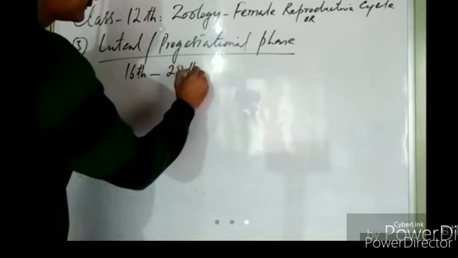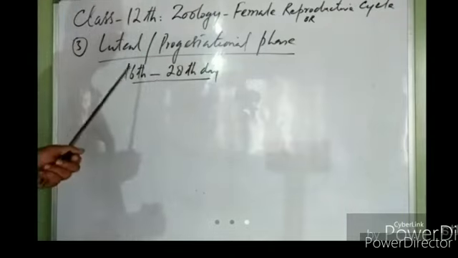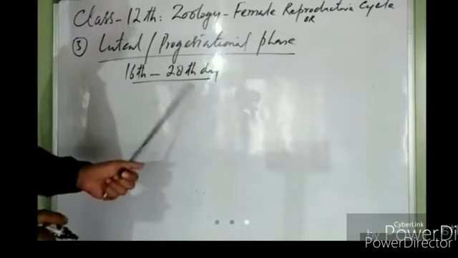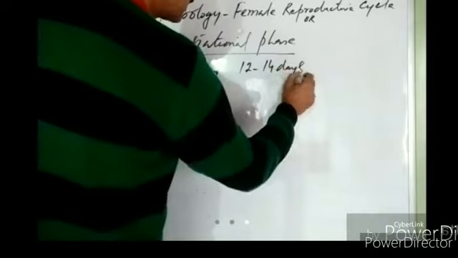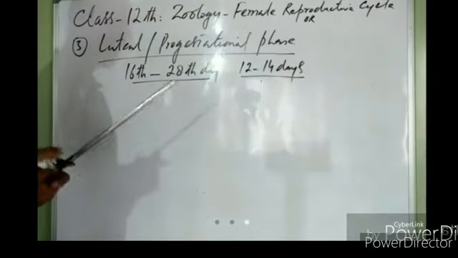It starts on the 16th day of the menstrual cycle and continues up to the 28th day, so it may last for some 12 to 14 days, right?